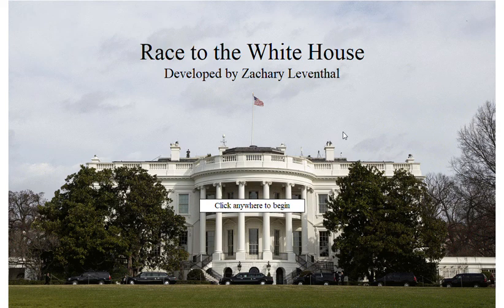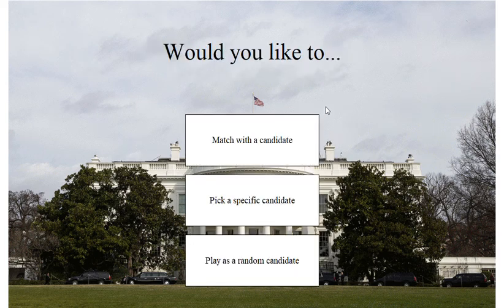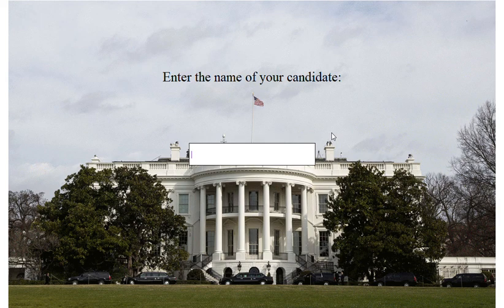Race to the White House is a politics-based game where you're a candidate and you want to become president. So without further ado, when you first start off, you have three options. You can either match with a candidate, pick a specific candidate, or play as a random candidate. For this game, we're going to pick a specific candidate. Enter the name. I'll go with Rand Paul.